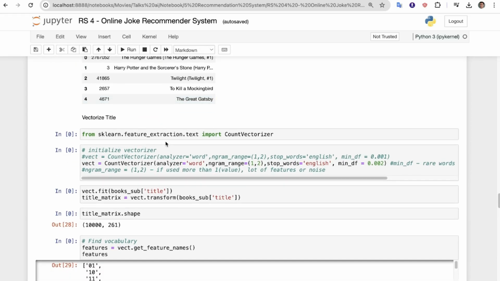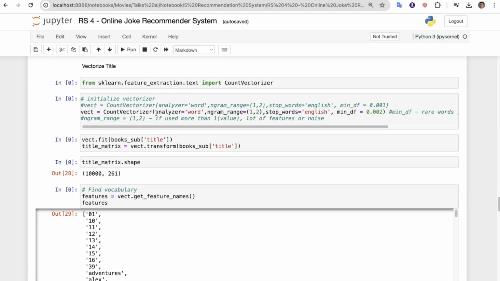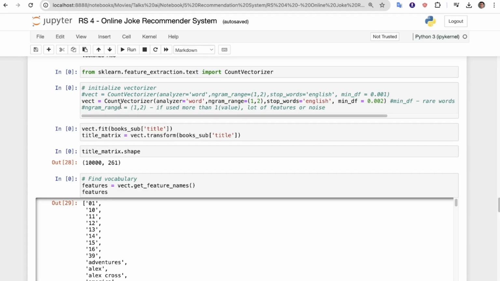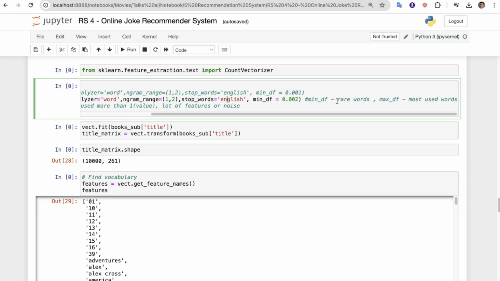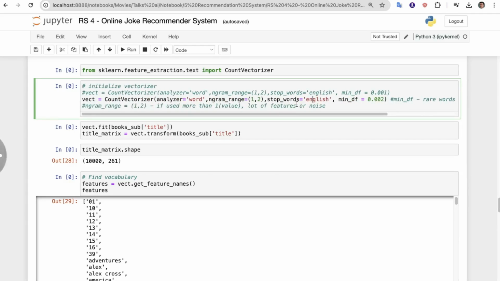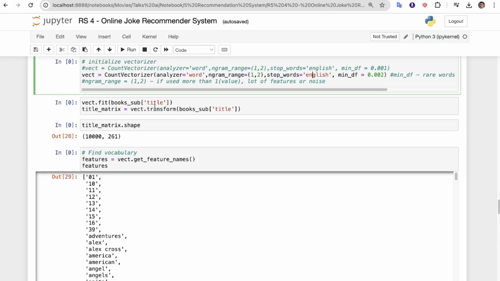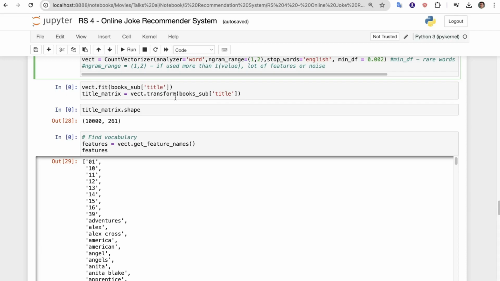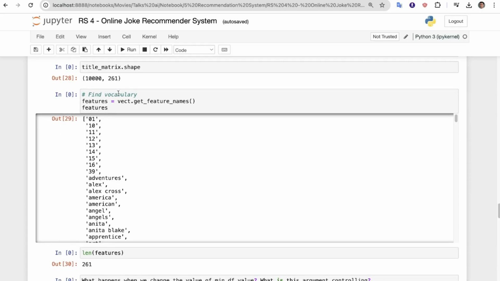Now sklearn.feature_extraction.text, we are importing CountVectorizer, so initialize the vectorizer. vectorizer equals CountVectorizer, we are doing analyzer as word, ngram_range we are passing 1 to 2, stop_words of course English, and min_df, that is for the rare words, right? So here we are passing it as 0.002. Now vector.fit(book['title']), so title_matrix equals vector.transform(book['title']). Now title_matrix.shape, so this is the shape we have.